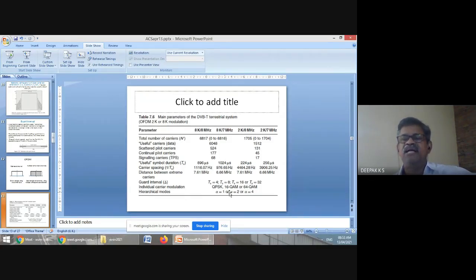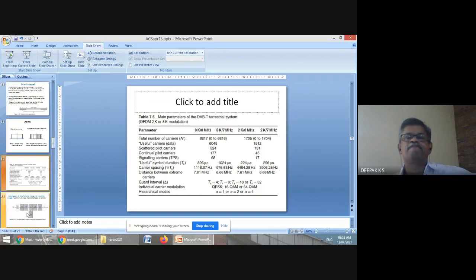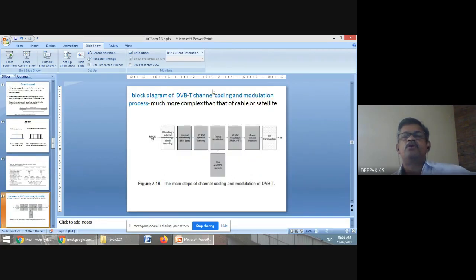However, all these carriers are orthogonal to each other. There could be 8,000 or 2,000 carriers. So that is this concept of OFDM, and that is used in DVB-T. So in DVB-T, if you consider a block diagram, this modulation is not just a symbol. It has OFDM symbol forming, all this modulation, guard interval, all these things.